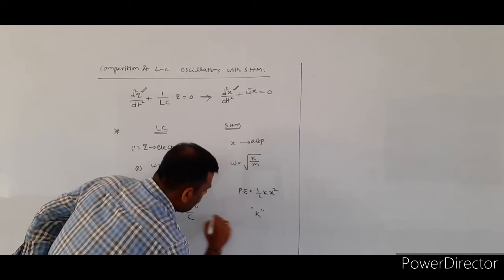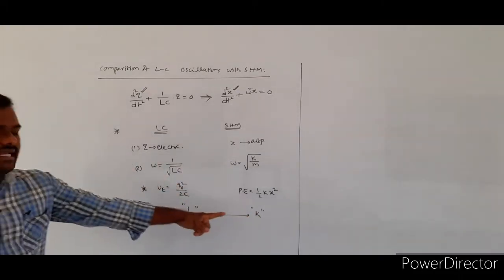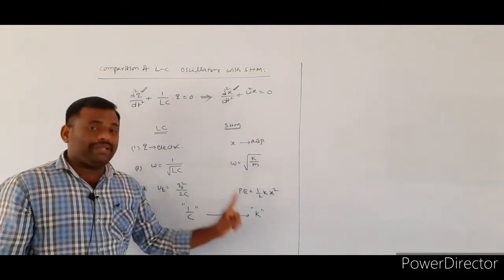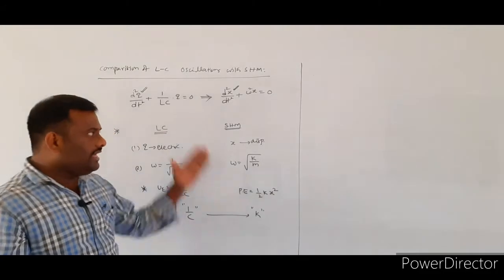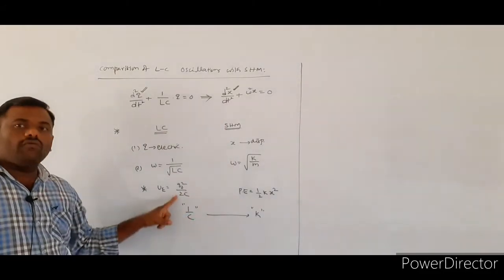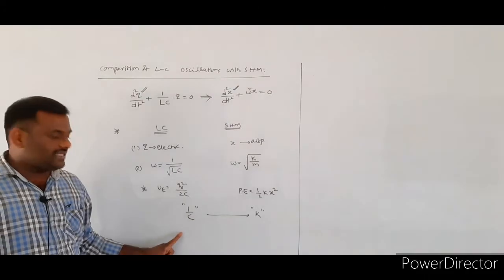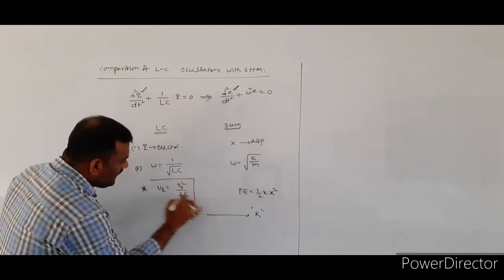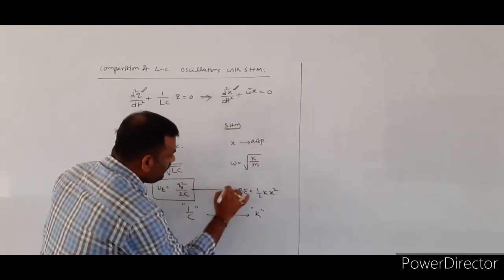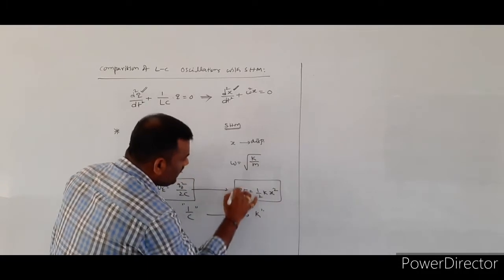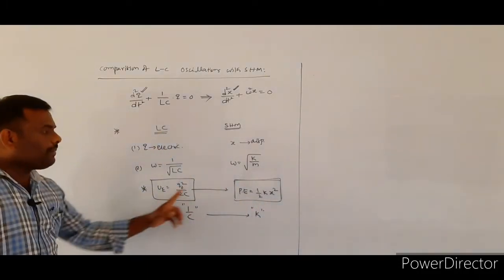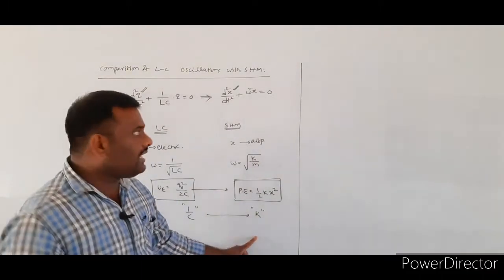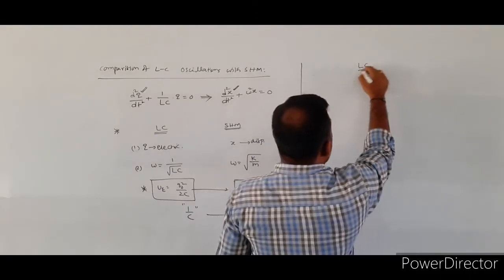1 by c is equal to k. So here k is indicating the spring constant or force constant. The spring constant or force constant in the case of the SHM will be equal to 1 by c, the reciprocal of the capacitance. Already we told electrical energy in the case of the capacitor is equal to potential energy at the extreme position. So if you compare these two equations, you will get 1 by c is equal to k. Next one, LC oscillations, SHM.